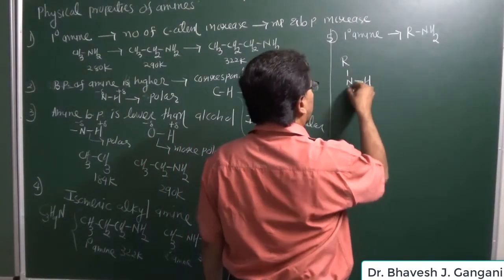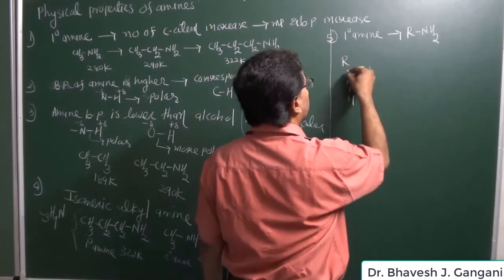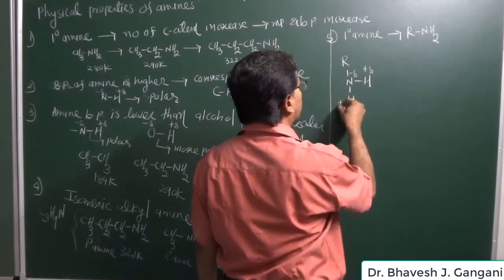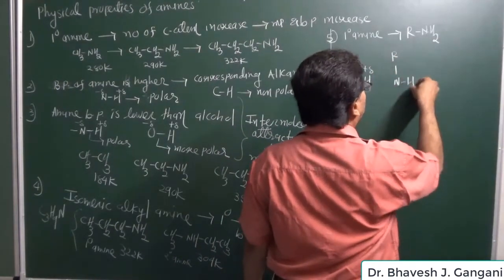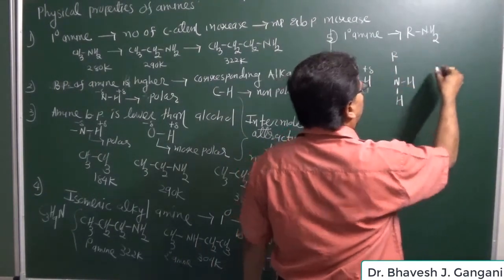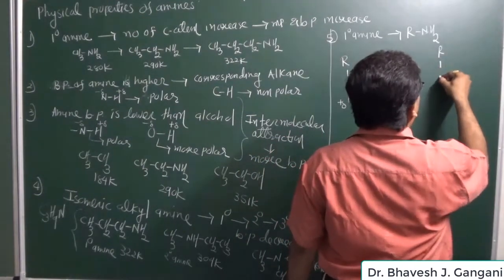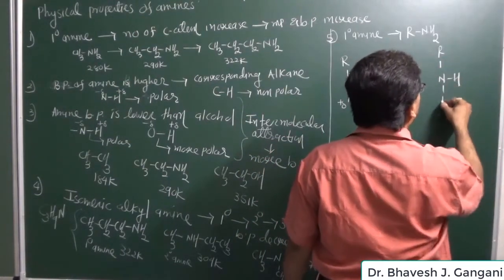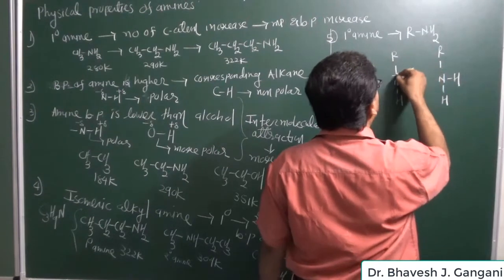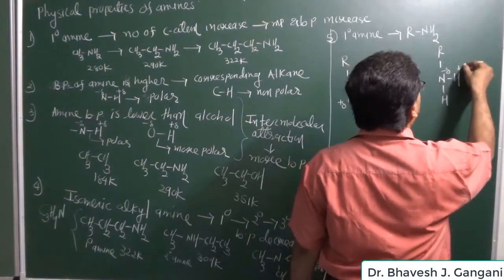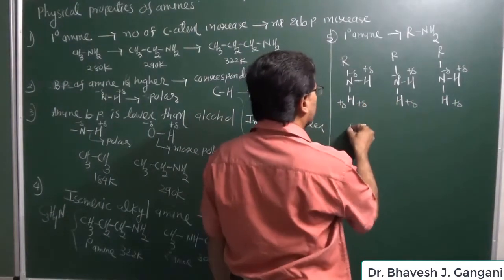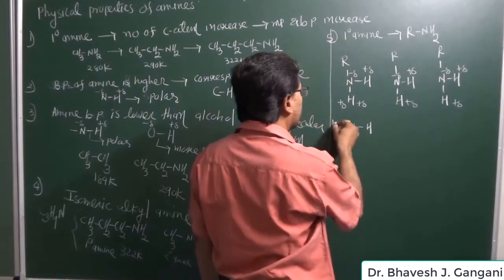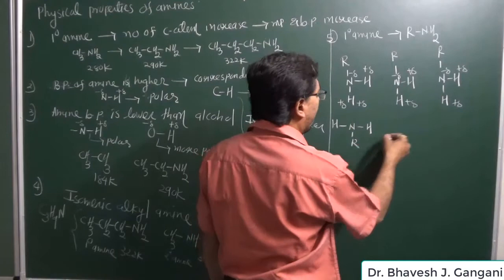Here hydrogen has a partially positive charge and nitrogen has a partially negative charge. So in the case of primary amine, each molecule of amine forms 2 hydrogen bonds, and due to this formation of 2 hydrogen bonds, it has comparatively higher intermolecular attractions.